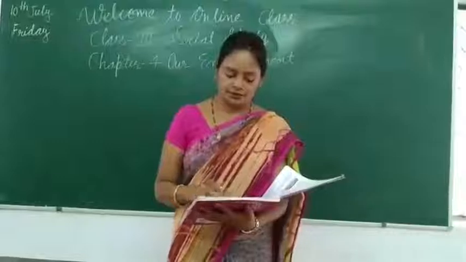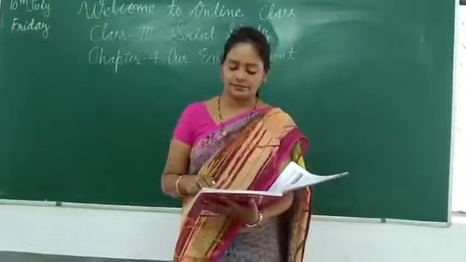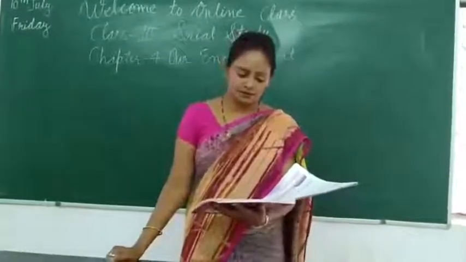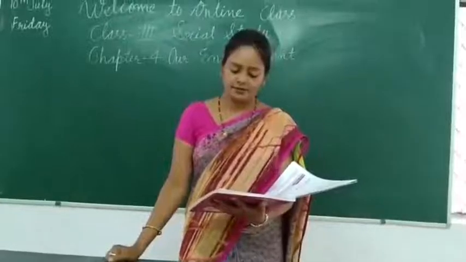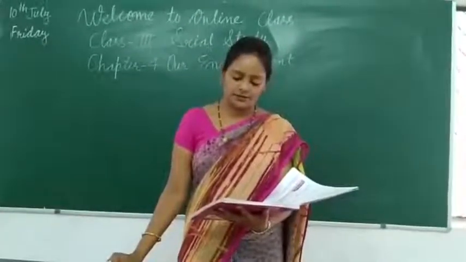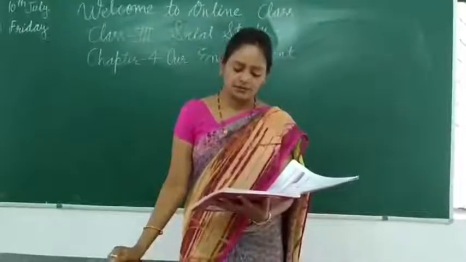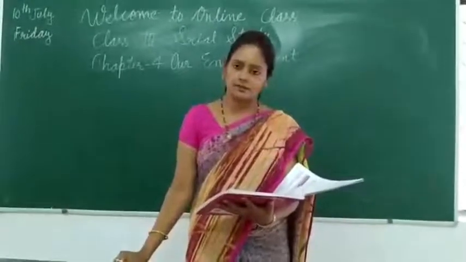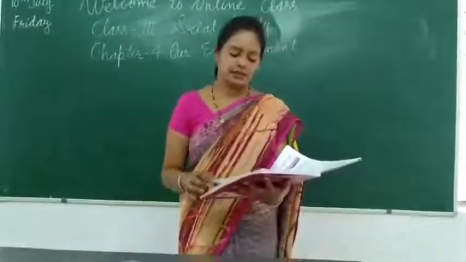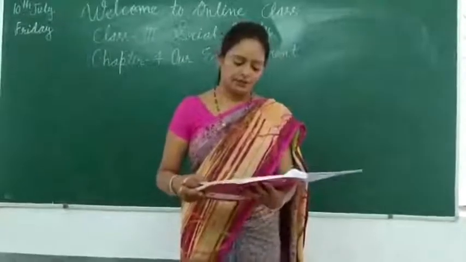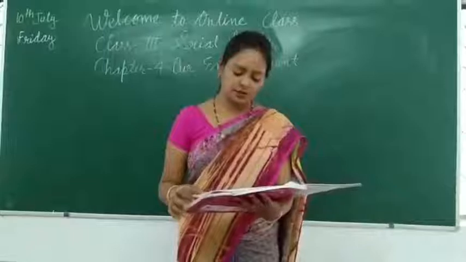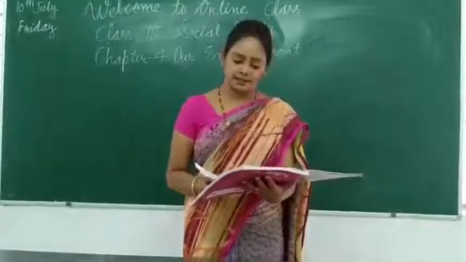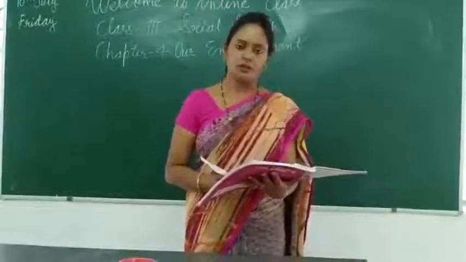Chapter 4, our environment. When we look around ourselves, we see many people, plants, animals and many more things. Both living things and non-living things make up our environment. The air we breathe in, the water we drink and the place where we live are all parts of our environment. Thus, everything around us is our environment. Many a time we throw waste. This waste pollutes our environment. Anything that is of no use for the environment and causes harm to it is called a pollutant.